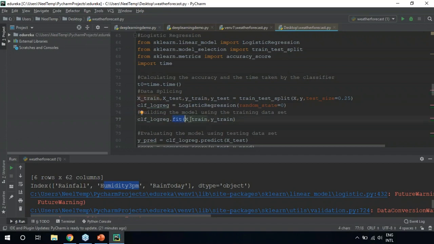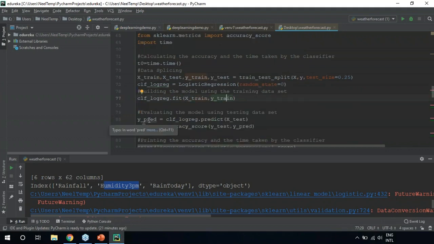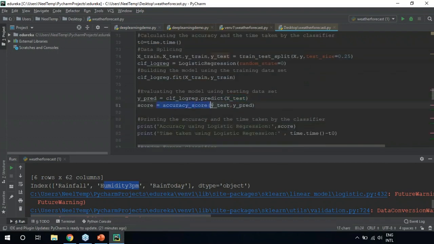Then you'll fit the model by using your training data set. So basically, to build your machine learning algorithm, you'll be fitting your training data set. So xtrain and ytrain variables have your training data set. After that, you will be evaluating the model by using your testing data set. Then you'll calculate the accuracy score, right?